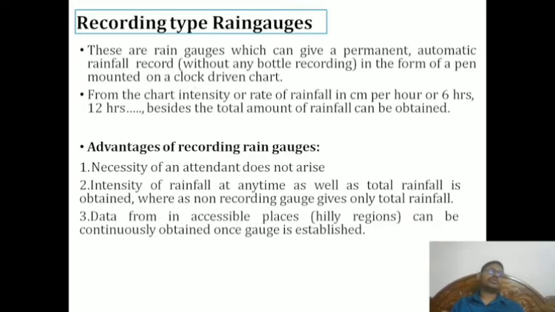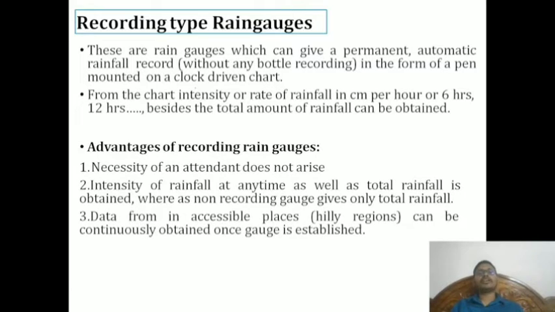Now we have discussed non-recording rain gauges. Now recording rain gauges. What are the recording rain gauges? For non-recording rain gauges, we understood the point is that the reading is taken only once per day, at 8:30 a.m. as per Indian Standard Time.